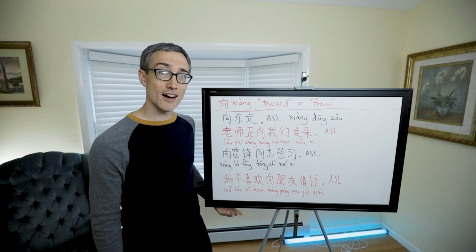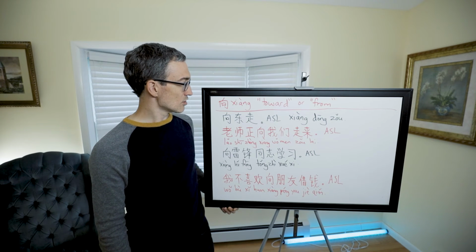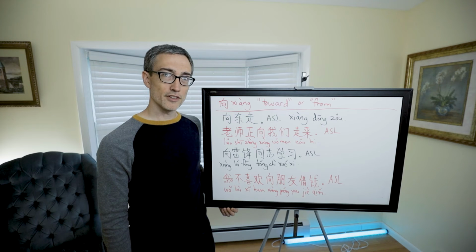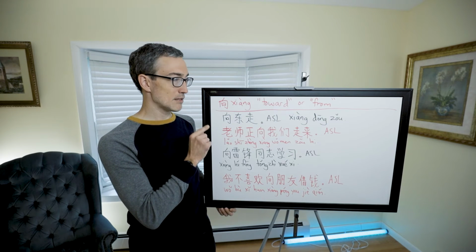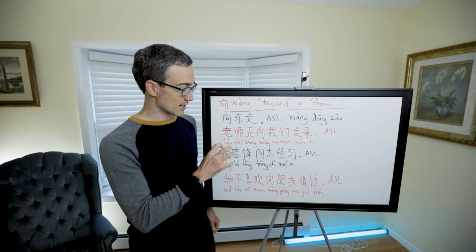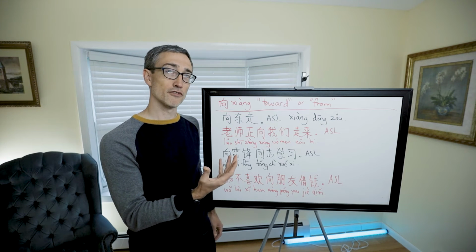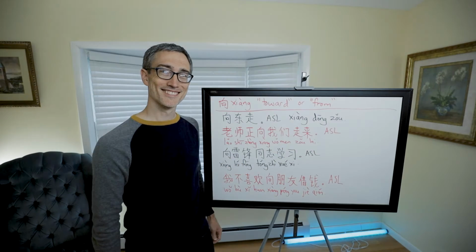So there you have it, 向. It's a great preposition to know and to be aware of. Its most basic meaning means toward, but sometimes, paired with certain verbs, it has a feeling of from.